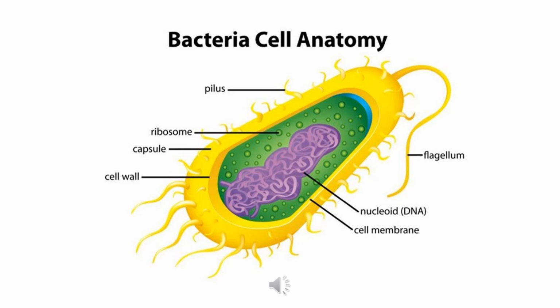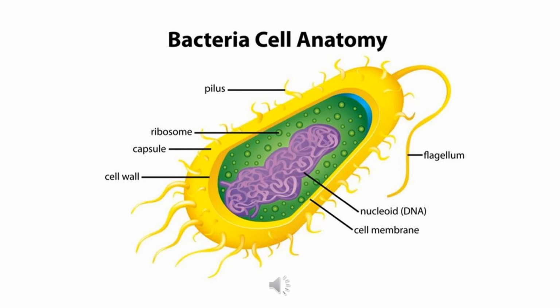Now if we want to know how a bacteria looks like. So bacteria has a proper cell wall. The cell wall can be made up of lignin or cellulose or other types of carbohydrate. And outside the cell wall there is a protein layer, which is the most outside layer, which is called the capsule.